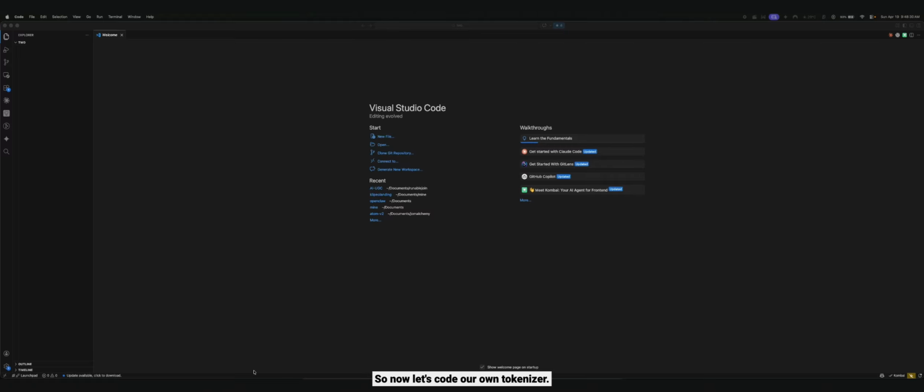So now let's code our own tokenizer. Yeah, we can code our own tokenizer. It's pretty simple. So I have my VS Code open, and let me just create a file.